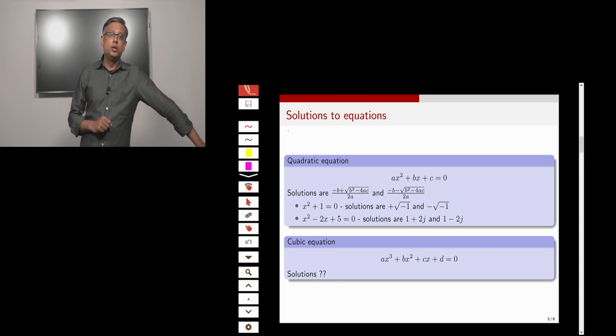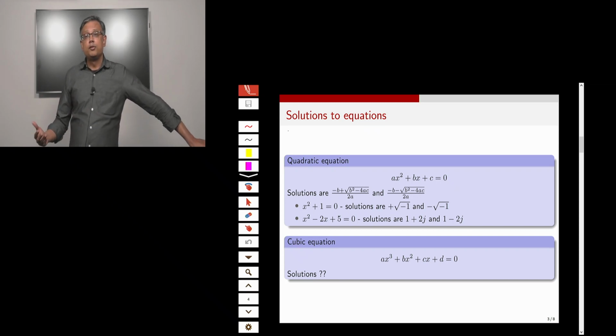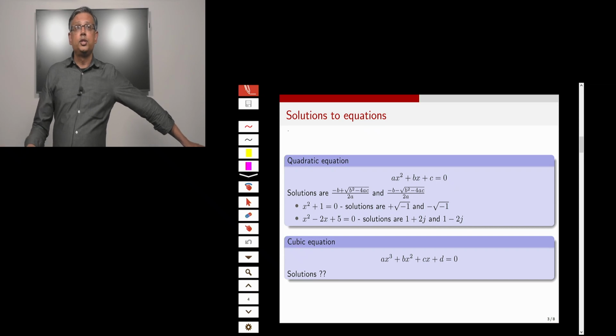A general cubic is an equation of the form a times x cubed plus bx squared plus cx plus d equal to 0. Between 800 AD and the 1520s, people were trying to find a formula, just like the quadratic formula, to find a solution to the cubic. And this eluded people for 700 years. In fact, in the late 1400s, this was considered a big challenge in Italy: to be able to find a solution to these cubic equations.